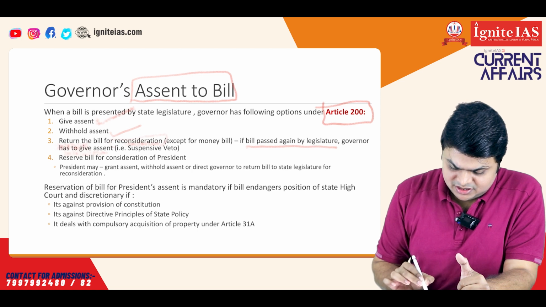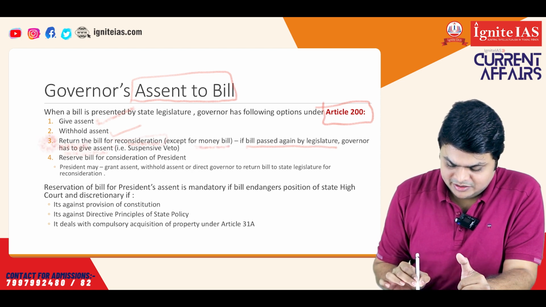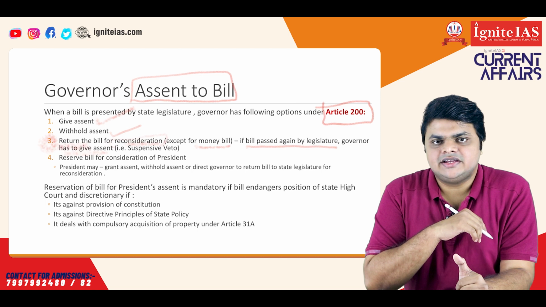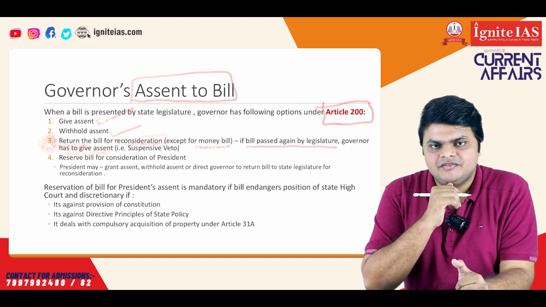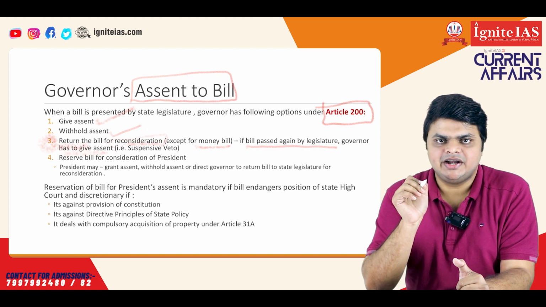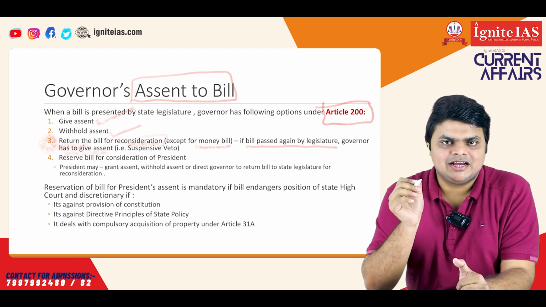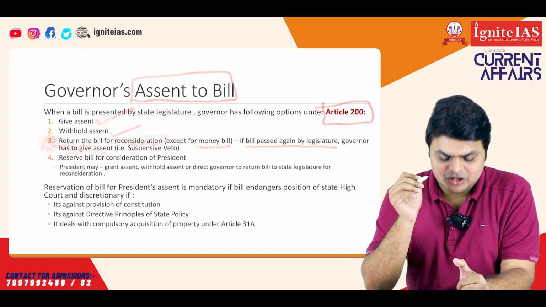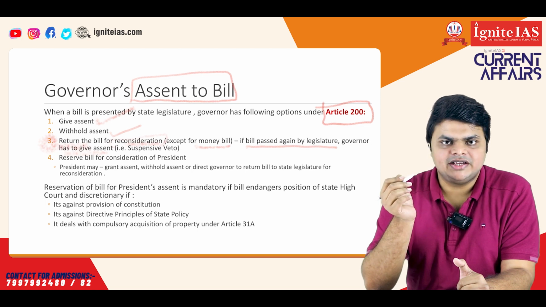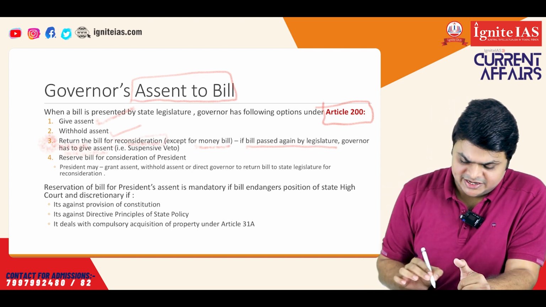But this third point is not applicable for a money bill. Now, why so? Because there is a provision that a money bill, whenever it is introduced in the state legislature, is always to be introduced on the recommendation of the governor. So, since the prior recommendation of the governor is taken, it does not make sense to again return the same bill for reconsideration of the state legislature. So, that is an exception.